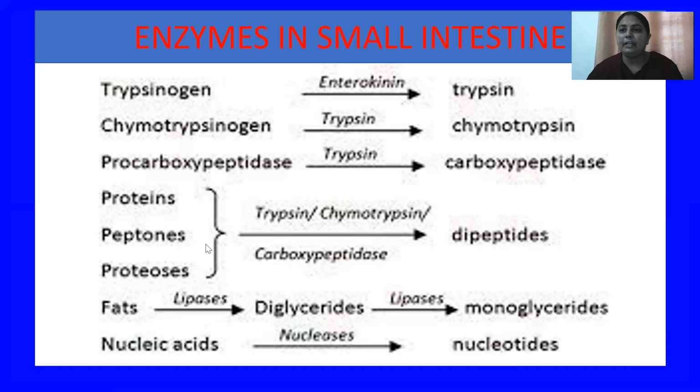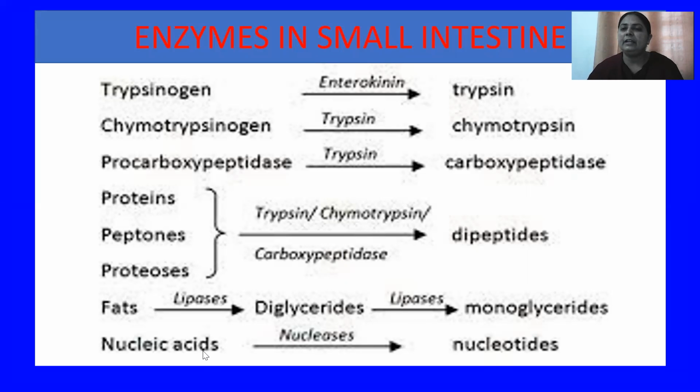So later they come to their simplest form, which is monopeptides, or you can say amino acids, in the small intestine. So on fats, what kind of enzyme acts? Lipase enzymes act on fats. They convert them into diglycerides. Then again lipase enzymes act on them, and the diglycerides convert into monoglycerides.